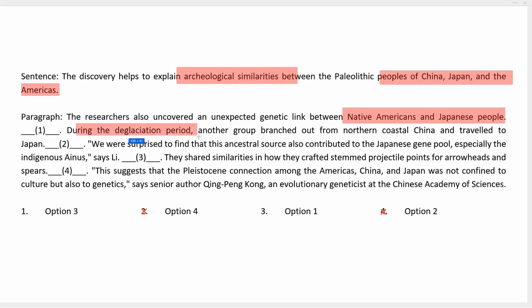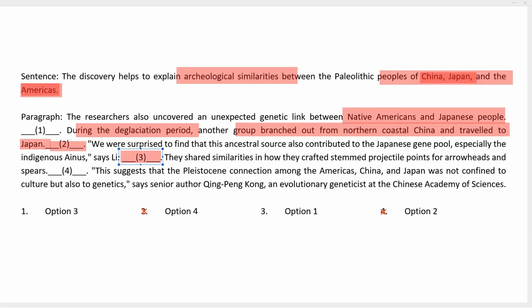During the deglaciation period, another group branched out from northern coastal China and traveled to Japan. So we find that the given statement, which talks about China, Japan, and the Americas, must follow the statement after blank 1. It cannot come in blank 2, so it must come into 3.